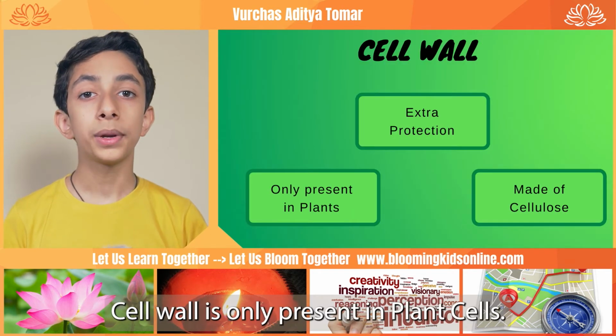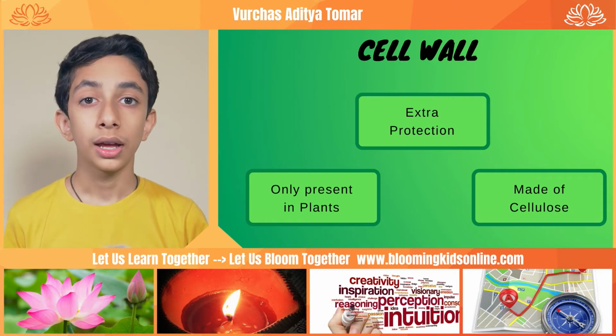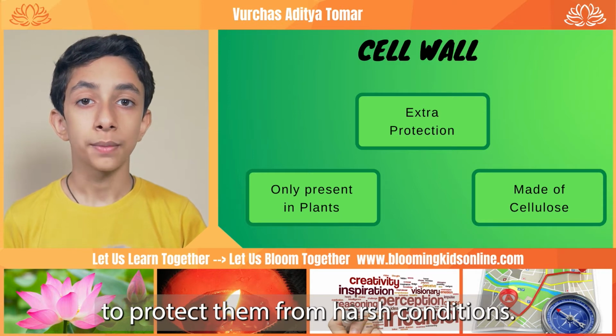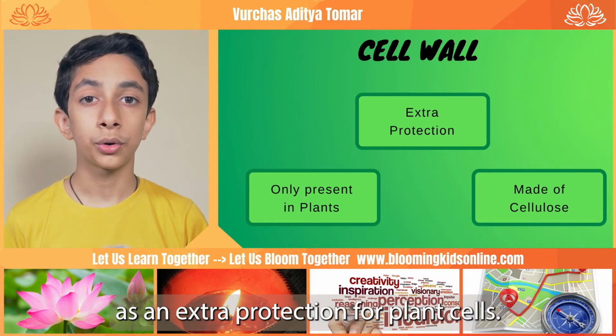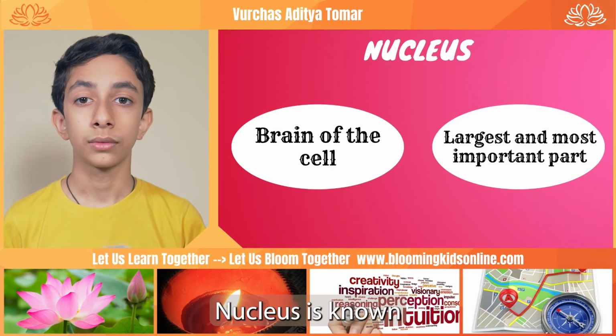Cell wall is only present in plant cells. This is because plants cannot move around and neither do they have a skeleton to protect them from harsh conditions. Cell wall acts as an extra protection for plant cells. Cell wall is made up of cellulose.